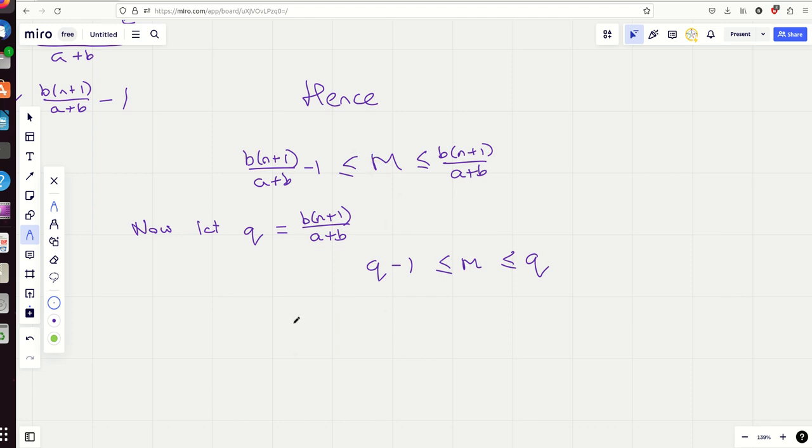It really isn't. Now, if q is not an integer, bear in mind m must be an integer. m is definitely a member of the natural numbers, or positive integers. Then m has one unique value.